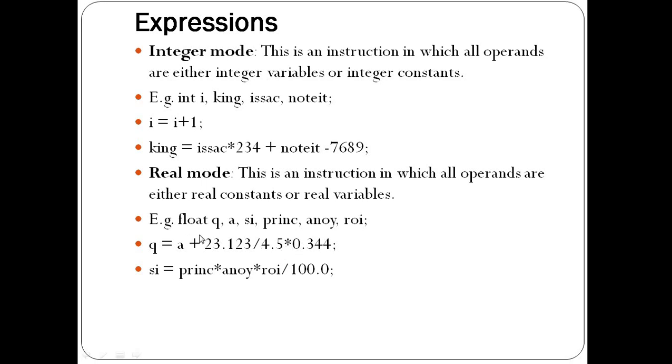So what is evaluated first? First multiplication is evaluated, then division, and then addition, and then one more expression is created. SI is equal to princ into anoi into roi divided by 100. So here also, first the multiplications are calculated and then the division is performed.